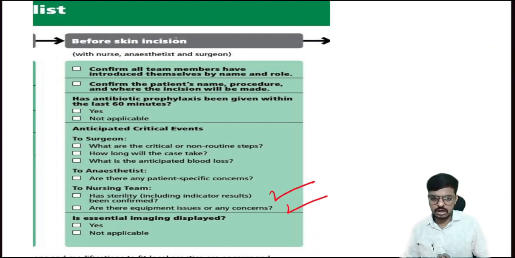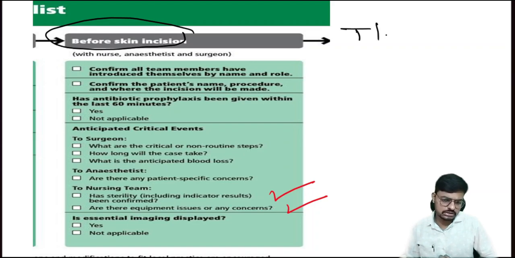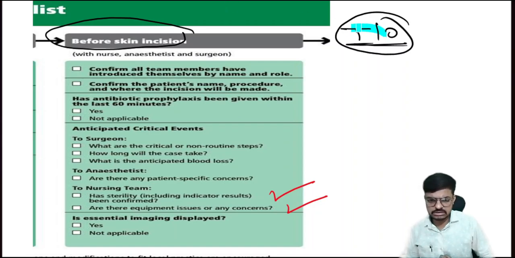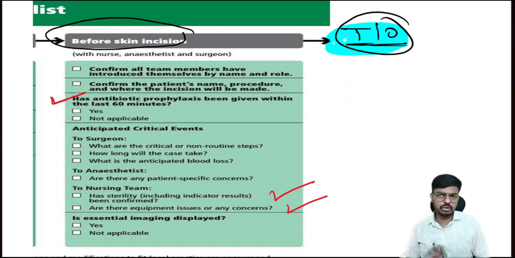Then comes the second step. All of you know that before skin incision, this is what we call the time out. So the second step in the surgical safety checklist is the time out. Before the skin incision, we have to make sure whether the antibiotic is given or not. They will repeatedly ask in the exam: has antibiotic prophylaxis been given within the last 60 minutes?